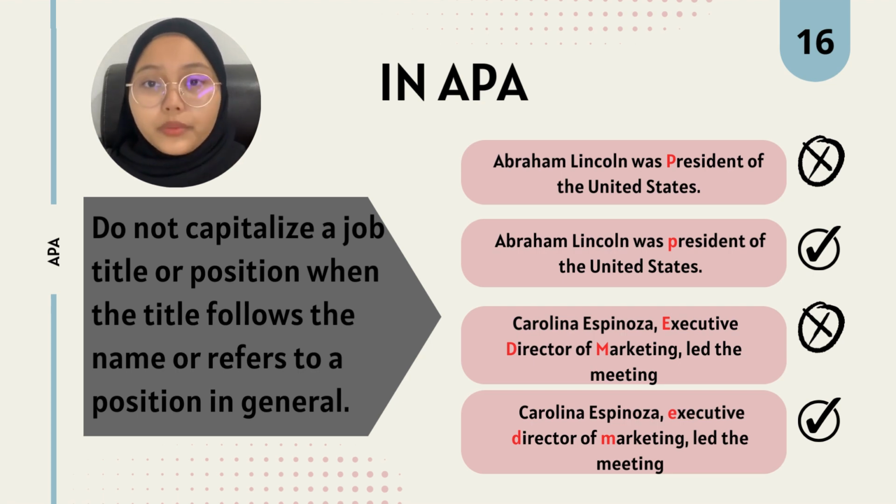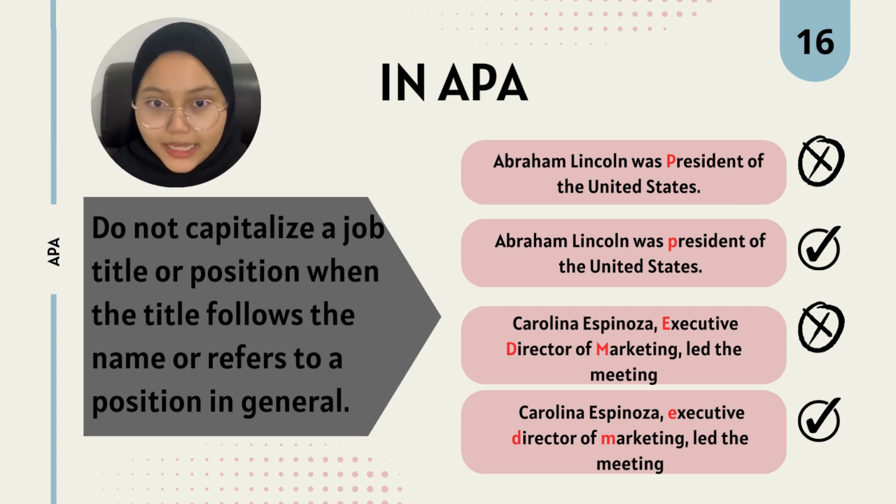I'll give you an example. Abraham Lincoln was President of the United States. This is an incorrect sentence because the president in the sentence is capitalized. Instead, it should be Abraham Lincoln was president of the United States, with president not capitalized because the title follows the name. I'll give you another example. Carolina Espinoza, Executive Director of Marketing, led the meeting. This is an incorrect sentence. In the correct sentence, the executive director of marketing should not be capitalized.